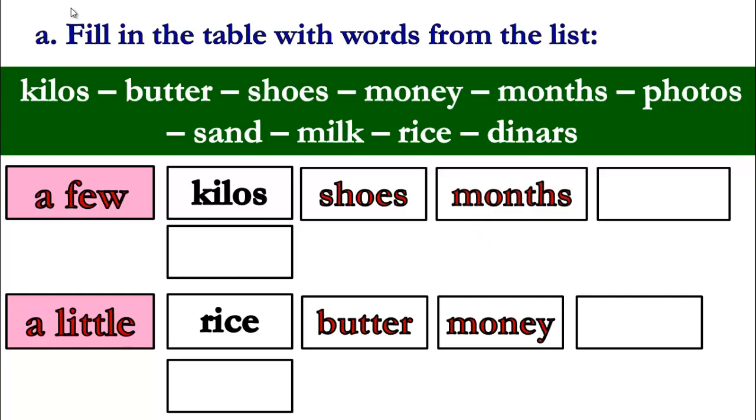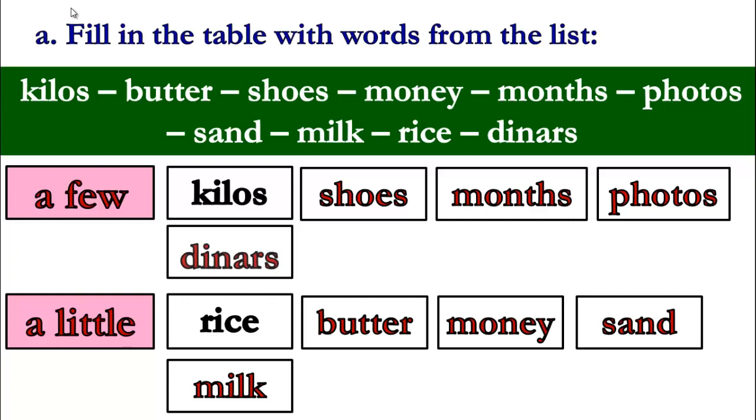What about photos? It's a countable word, so it's going to be here with a few. What about sand? Can we count sand? That's right, we cannot count sand, so it's going to be with a little. What about milk? Excellent, we cannot count milk, so it's going to be with a little. The word rice is written. The last one, dinars. Can we count dinars? 1 dinar, 2 dinars, and so on. That's right, a few dinars.